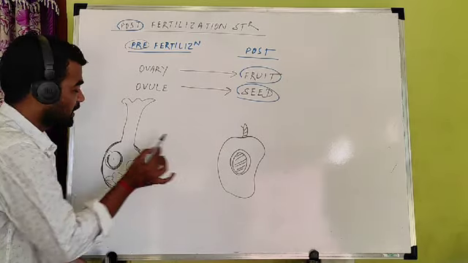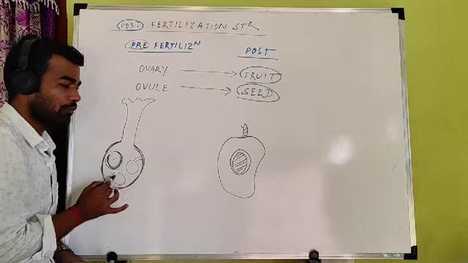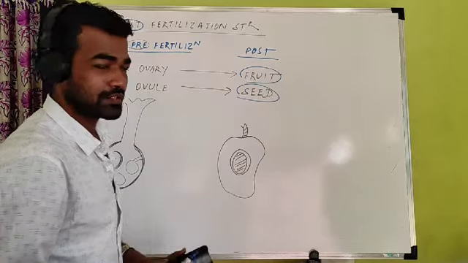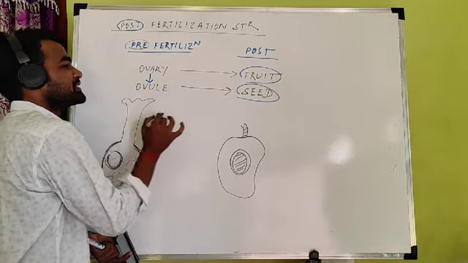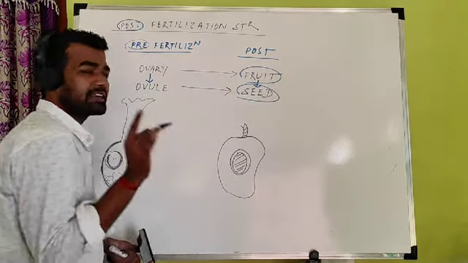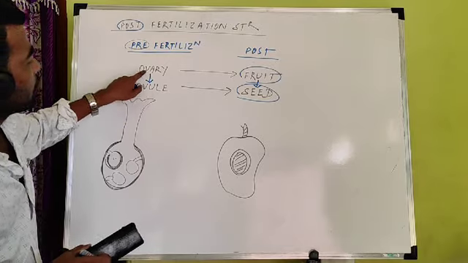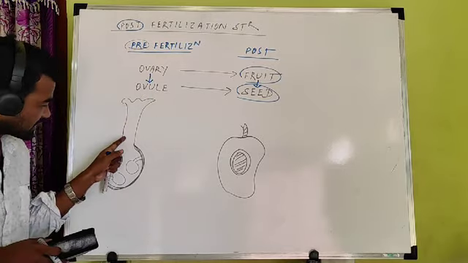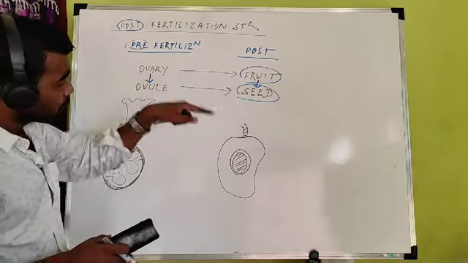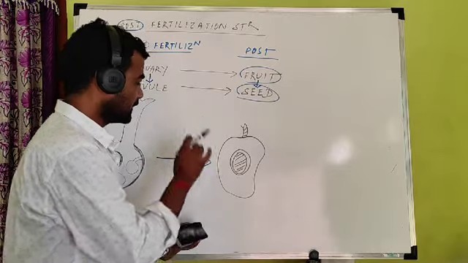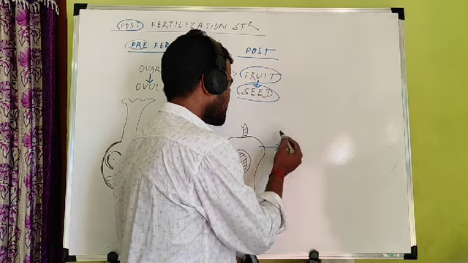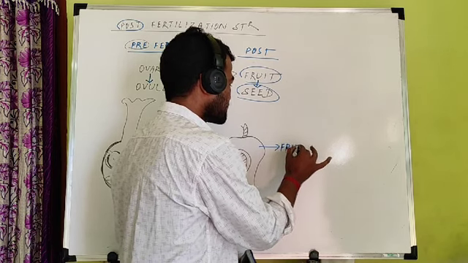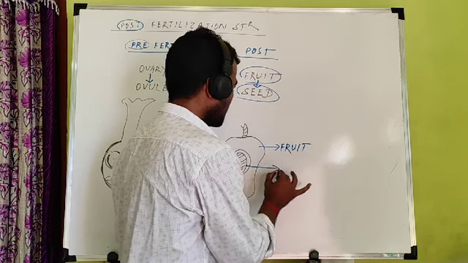Here I have shown a single ovule, and here more than one ovule. That ovule is converted into seeds. Inside the ovary the ovule is present, so inside the fruit the seed is present. Ovules are found inside the ovary, so after fertilization the seeds are present inside the fruit. This is the fruit, and this is the seed.